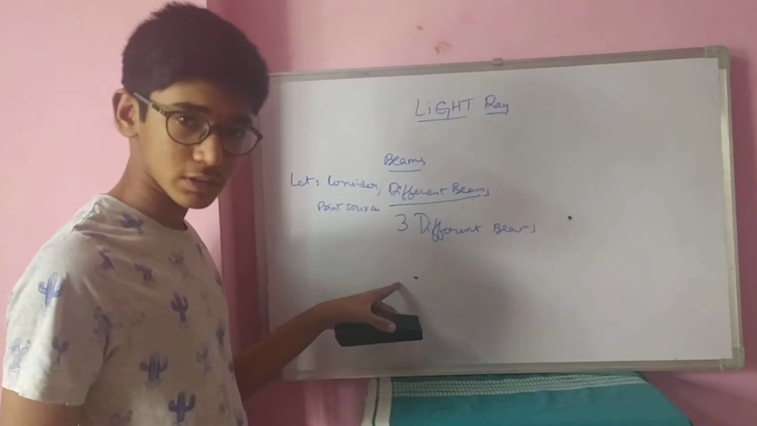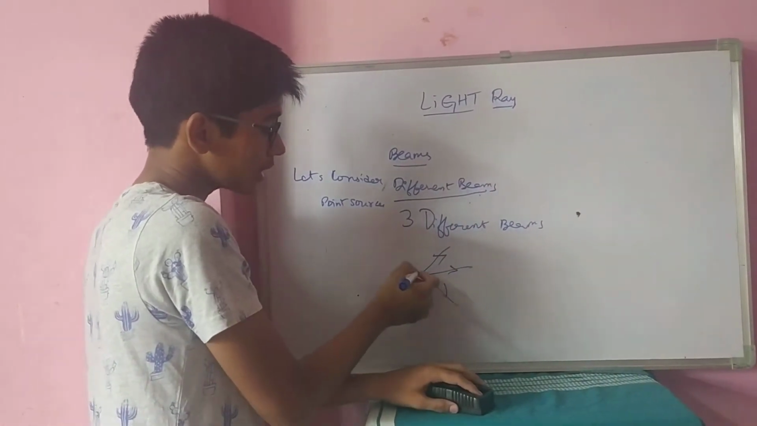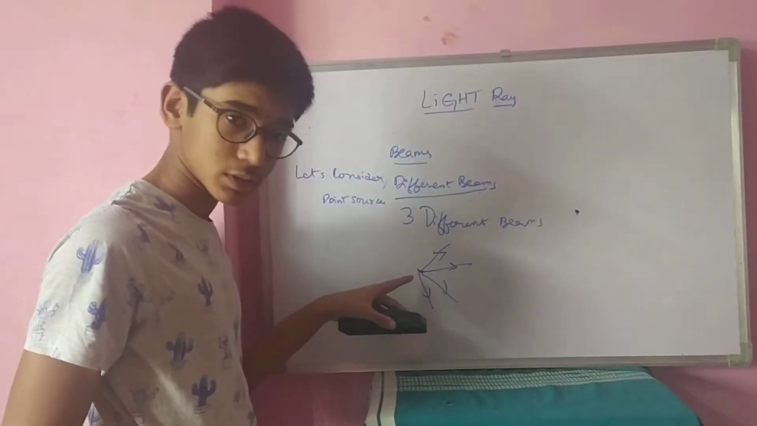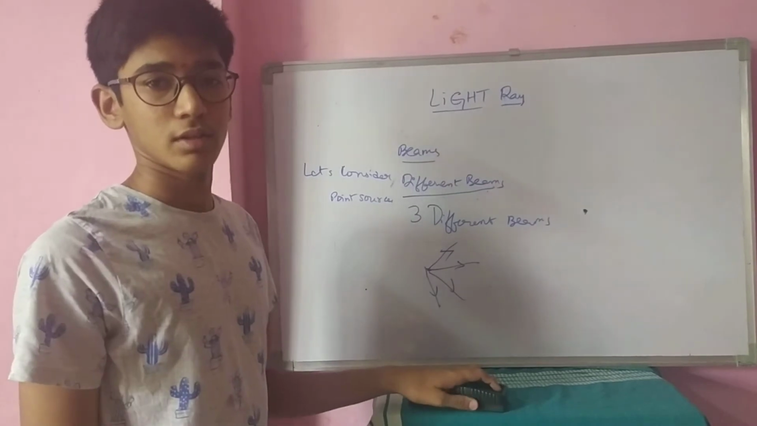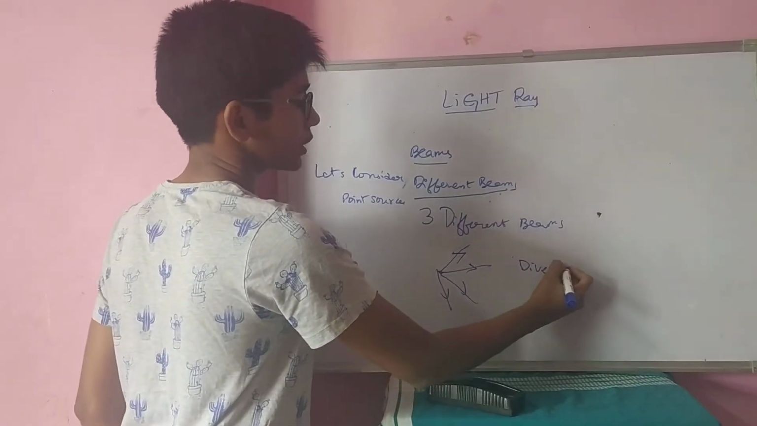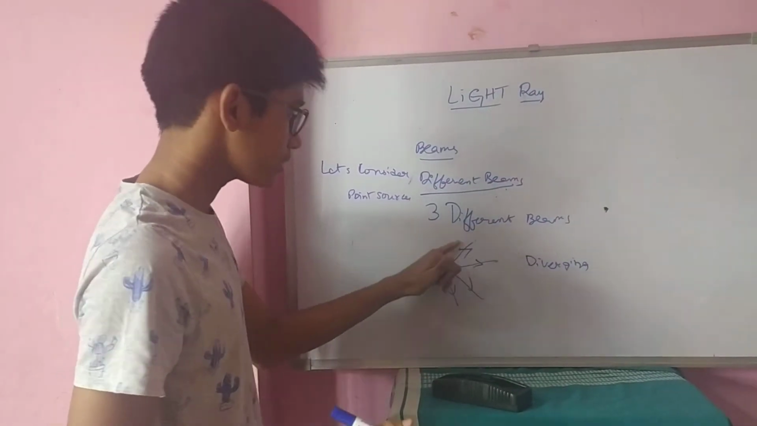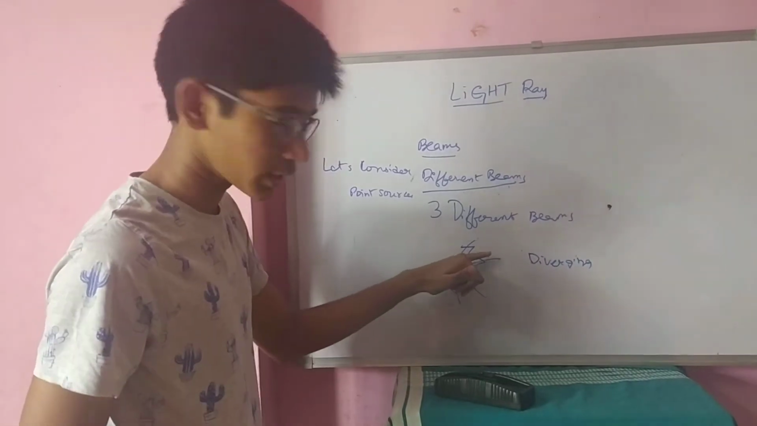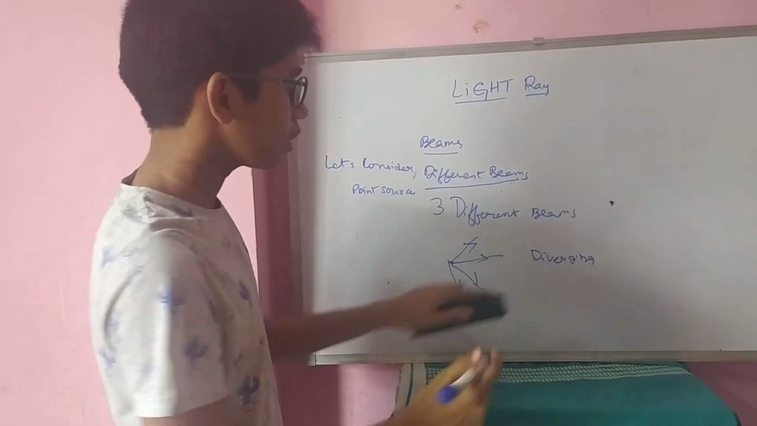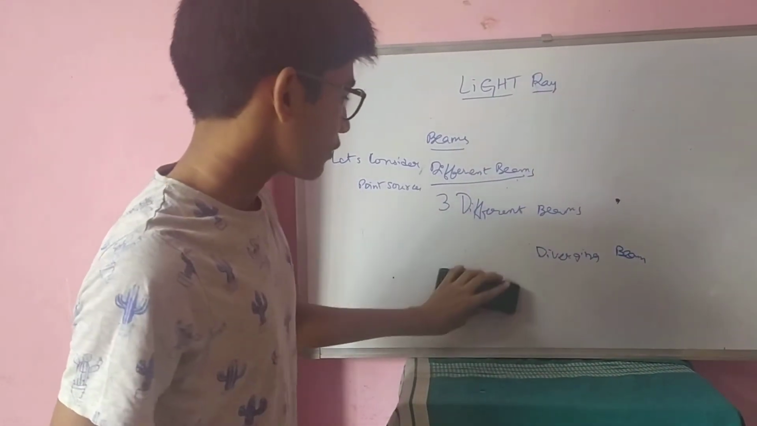If the point source is considered, the light rays come like this and spread in all directions. The light rays are coming from a single point source and spreading in all directions. This is called a diverging beam. Diverging beam means they are diverging from each other. This light ray is diverging in this way, and this light ray is getting away from the other. This is called a diverging beam. Okay? Second one.